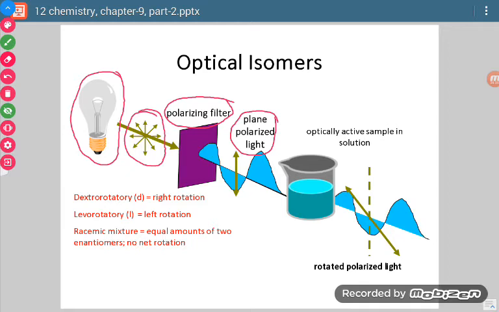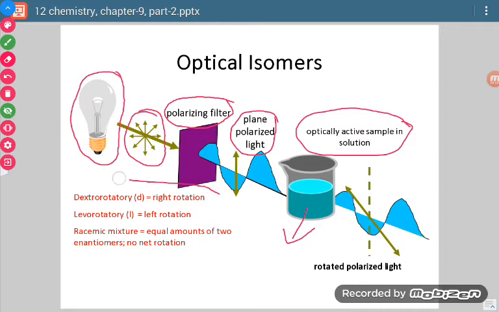Okay. Now this plane polarized light, if we pass it through an optical isomer or optically active substance, then the optically active substance has the tendency to rotate the plane polarized light towards either the right side or the left side. Okay.